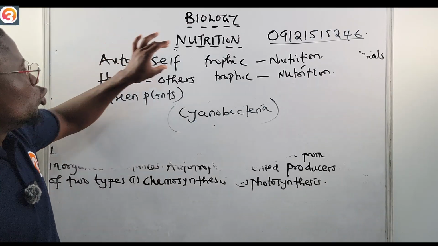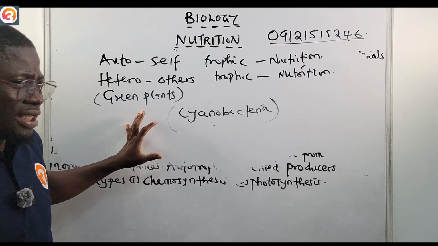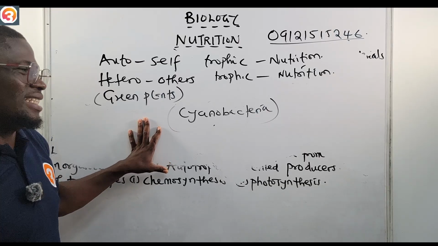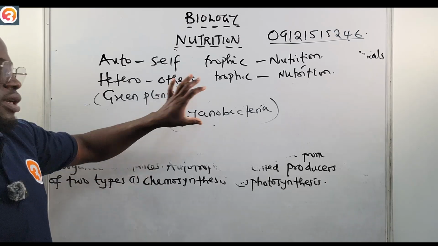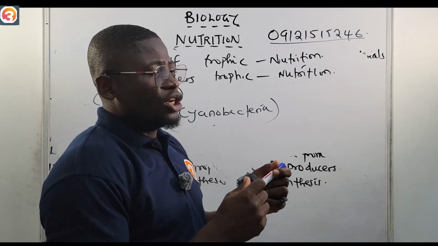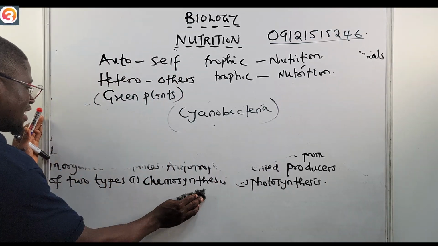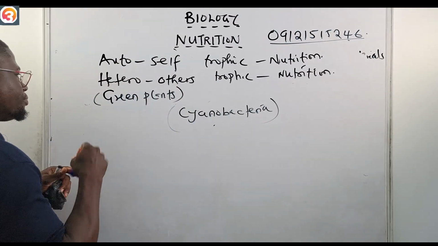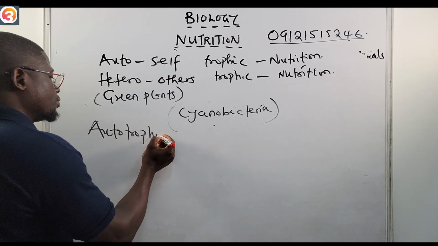So that is what autotrophic nutrition is called, self-nutrition, whereby living organisms take in simple inorganic substances and then convert them to food. Examples are green plants and some other bacteria like cyanobacteria, which have the ability to make their own food. We have said that autotrophic nutrition is divided into two, which is chemosynthesis and photosynthesis.